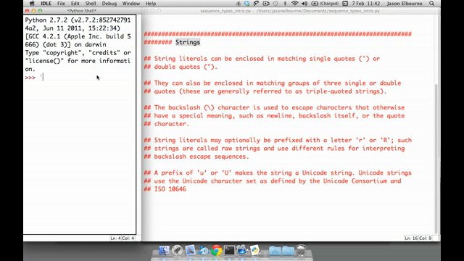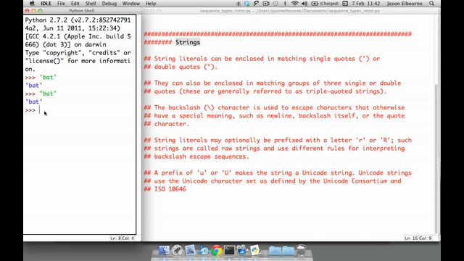So let's just look here. We can type bat and hit enter, and that's going to show up as a string. You know it's a string because there's quotes around it. The double quote is exactly the same way, and it will print to the screen the same as before. So double quote shows up with the single quotes here. You don't have to worry about these single quotes being different from the double. This is just how the Python shell shows you that it is a string, so don't worry about that too much. Just know that you can use either single quotes or double quotes.